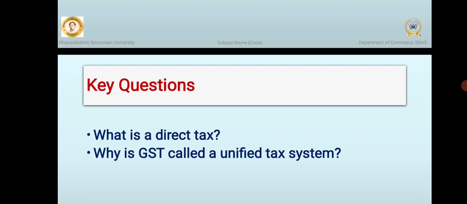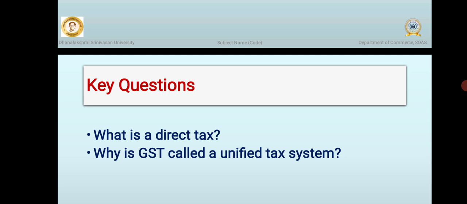Now you should be able to answer the question, what is direct tax? Yes, you know that a direct tax is a tax that is paid directly by a person or organization to the government and cannot be shifted to someone else. For example, income tax. An individual pays it directly on their income.